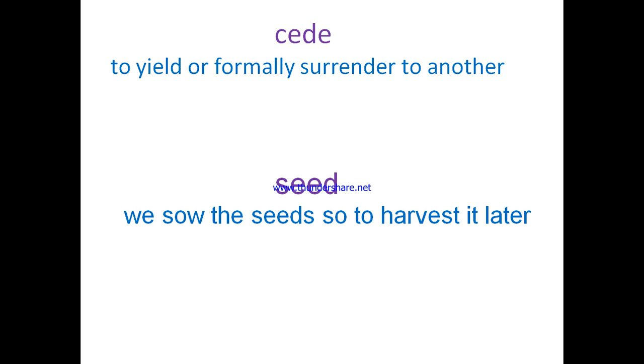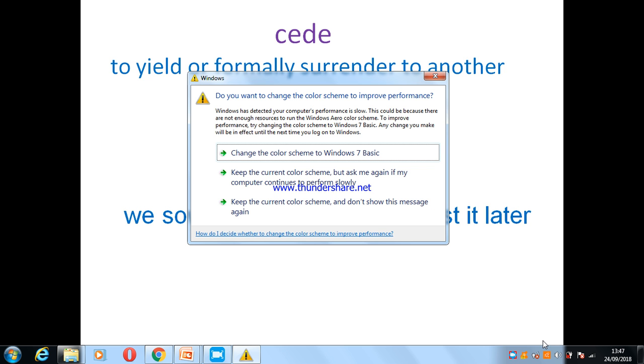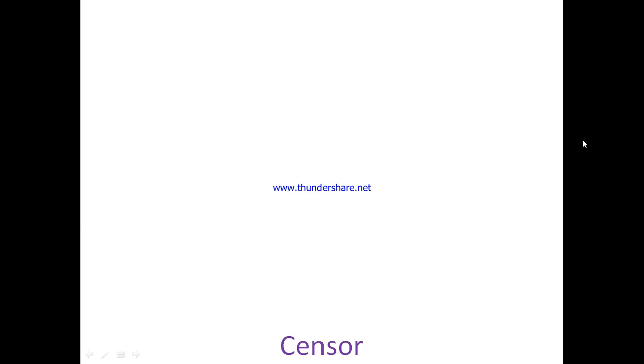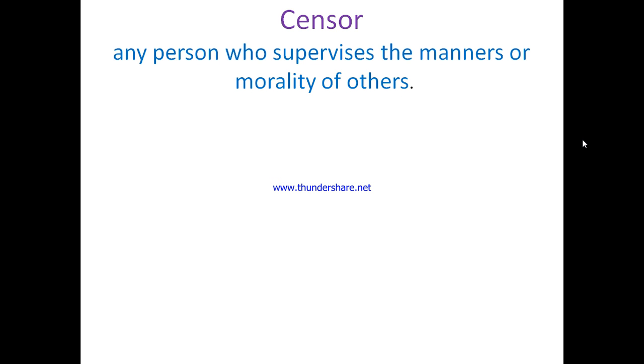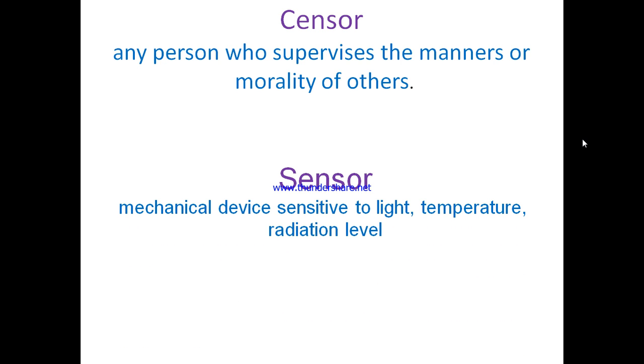So can you guys, ladies and gentlemen, guess what the other word means? All right, what the other word is about? So censor and censor. All right, so the word censor, any person who supervises the manners or morality of others. The second censor, SENSOR, is a kind of mechanical device sensitive to light, temperature, radiation level.